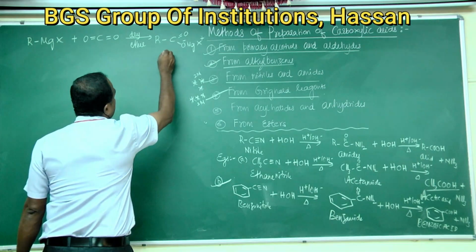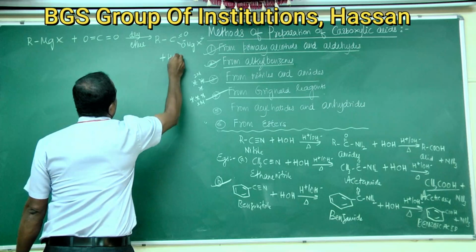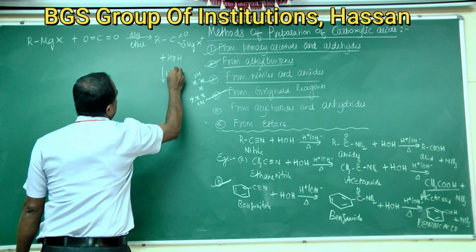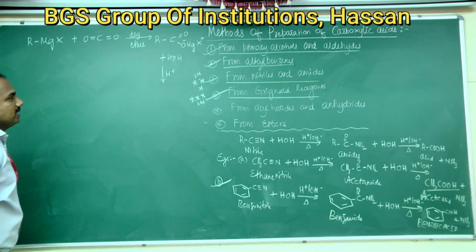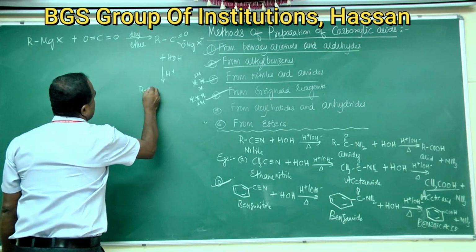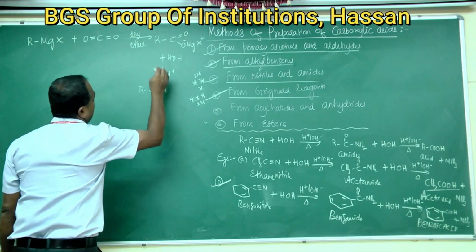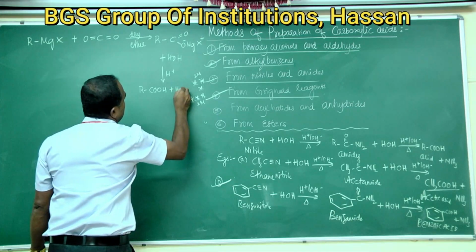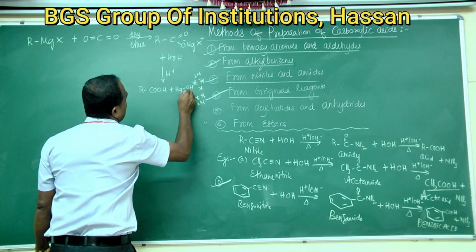This on hydrolysis in presence of dilute acids gives carboxylic acids, RCOOH plus MgOH.